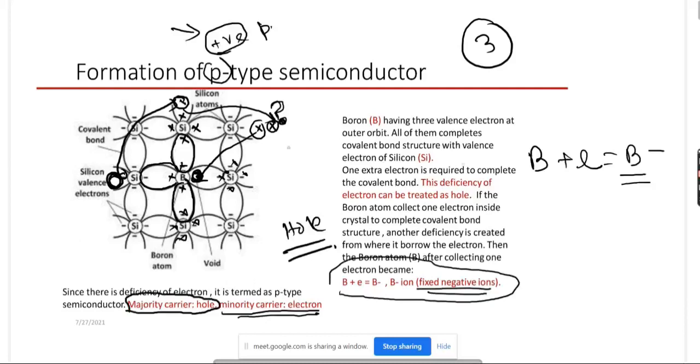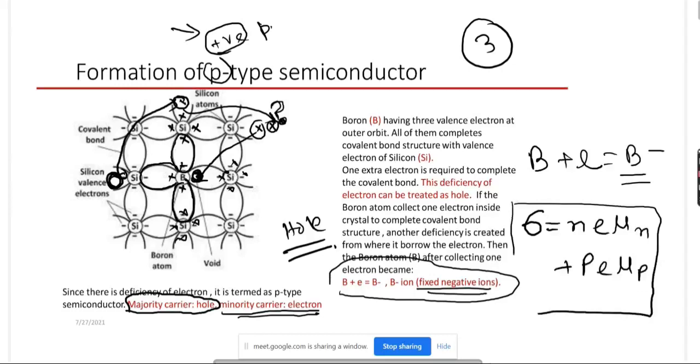See, for semiconductor, we can tell the conductivity, that is denoted by sigma. You know, sigma is basically n e mu n plus p e mu p. We shall discuss those equations when we solve some numericals.